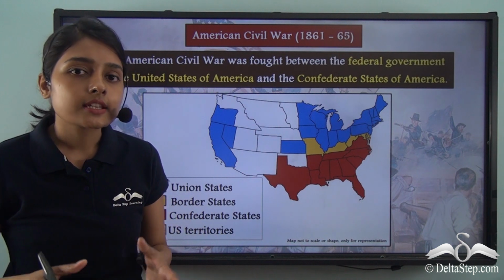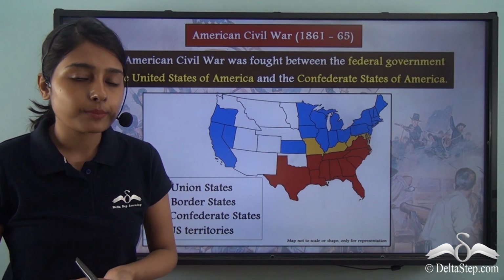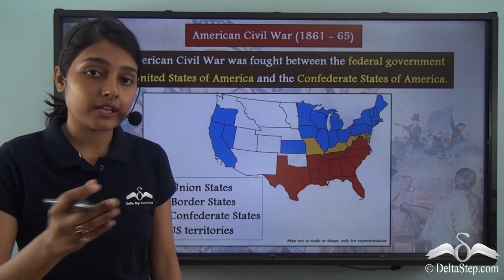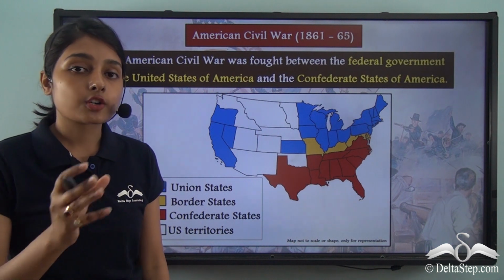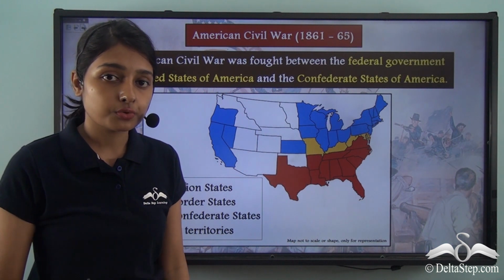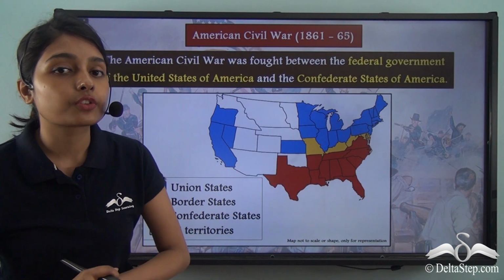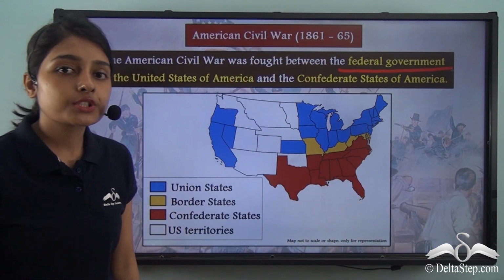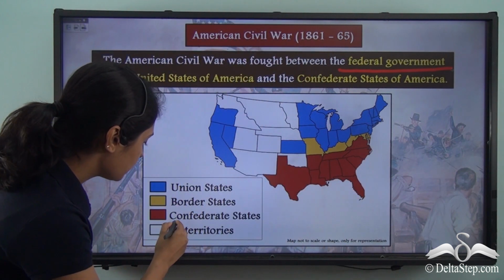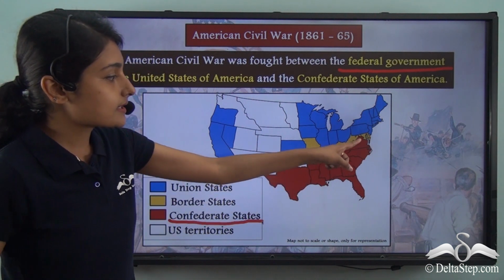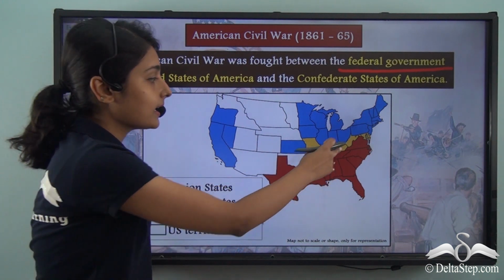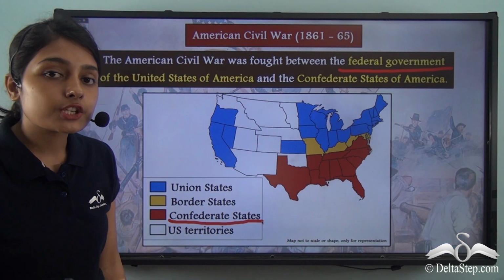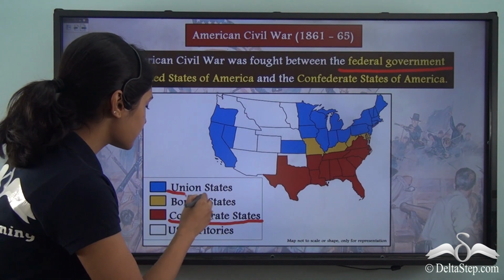After these 11 states together formed the Confederate States of America, the federal government realized that this was posing a threat to them. These Confederate States were posing a threat to the unity of the United States of America, which is why the federal government now declared war on the Confederate States. These 11 Confederate States that lie in the southern part of the United States of America were now engaged in direct war with the Union States.